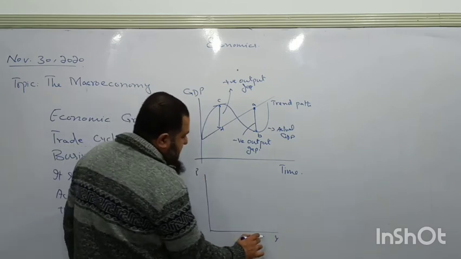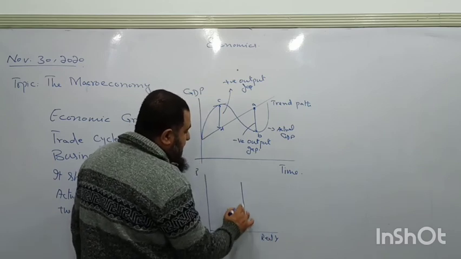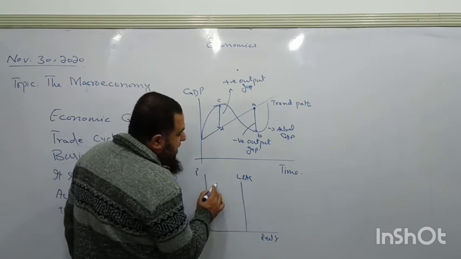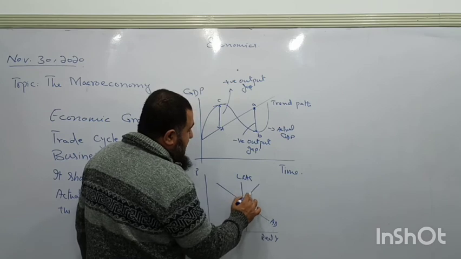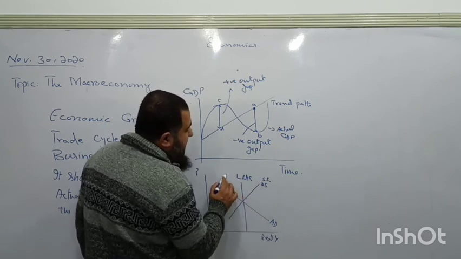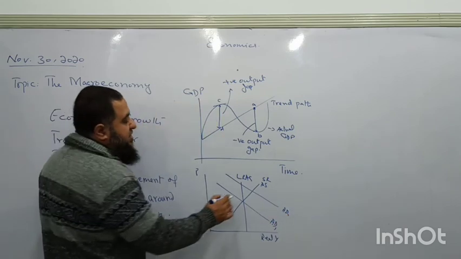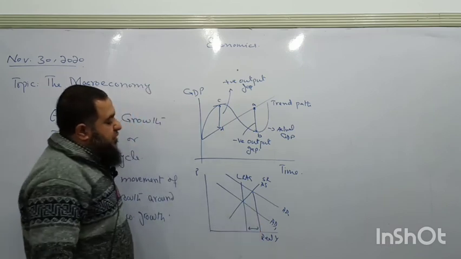This is real GDP, I am not writing the word real. This is long run aggregate supply, I am taking only the vertical part right now. This is aggregate demand and this is aggregate supply, the short run. When aggregate demand grows faster than the potential, we say this is the positive output gap.